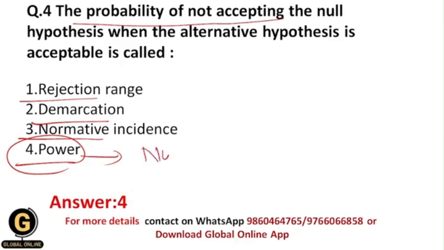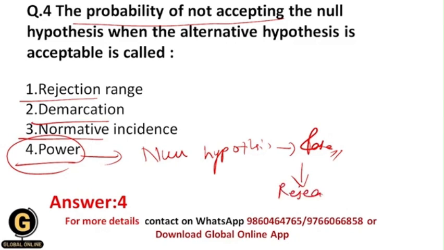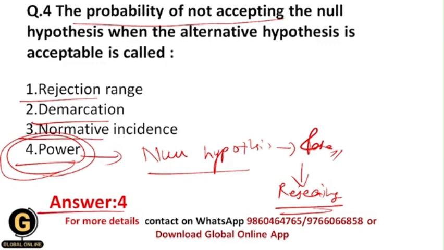So whenever this null hypothesis is false, actually false in reality, that's why we are rejecting it. Okay, and the probability of rejecting this false null hypothesis is basically called what? Power. Okay, and that's why your correct answer should be 4.